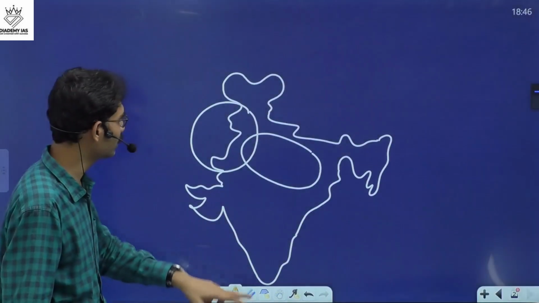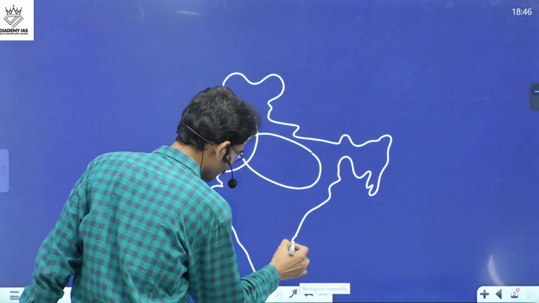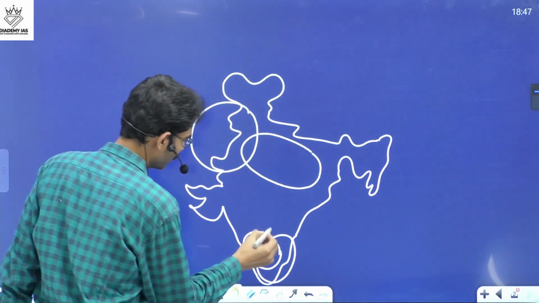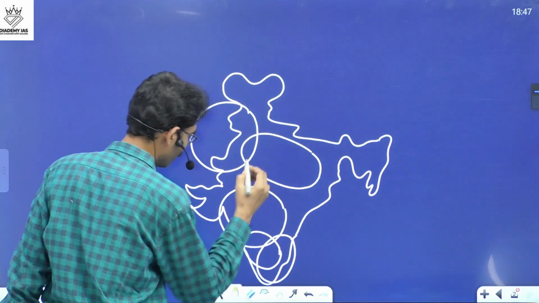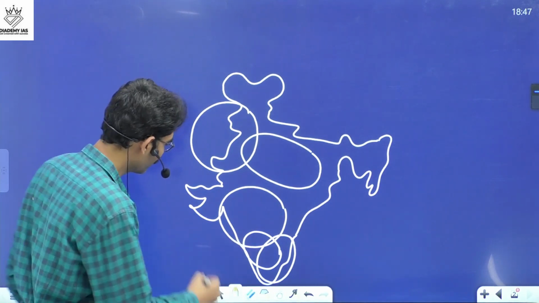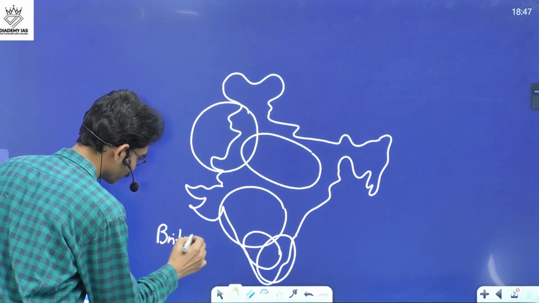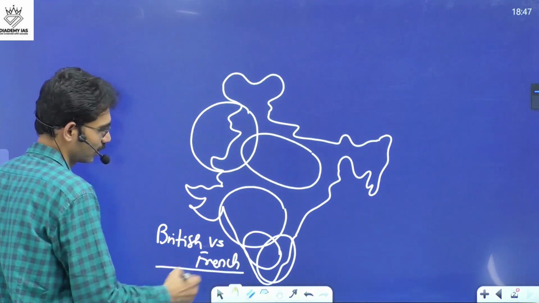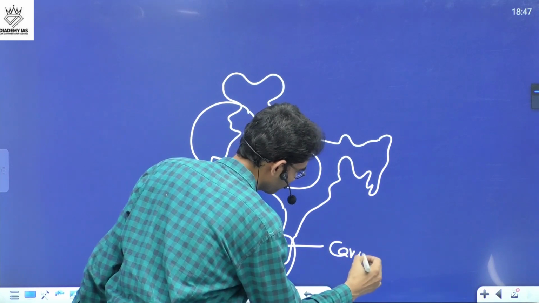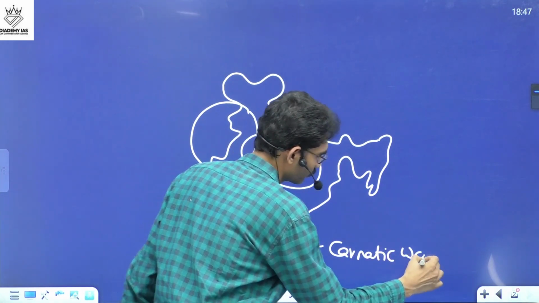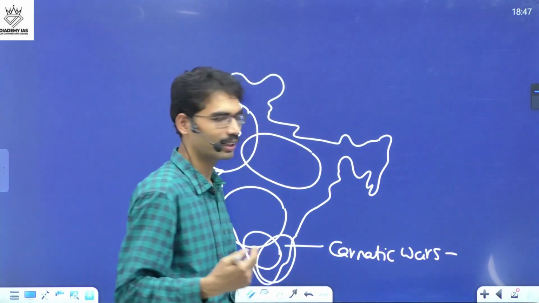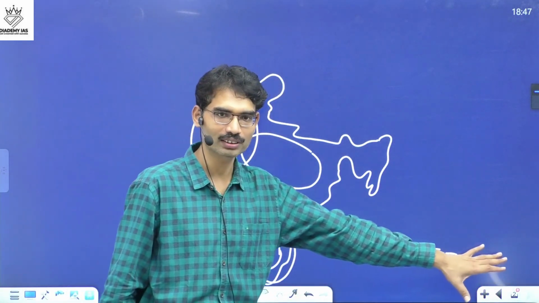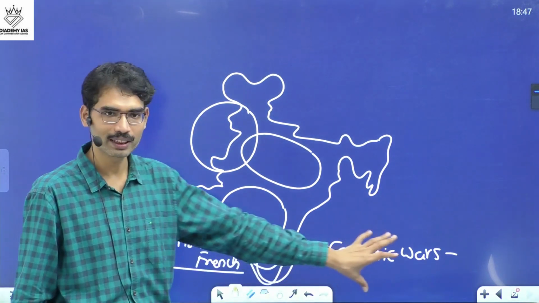So simply here we need to talk about the Carnatic Wars, the Anglo-Mysore Wars and the Anglo-Maratha Wars, British versus French. When it comes to the Carnatic Wars, just mention the three Carnatic Wars, 1, 2, 3. Finally, after the Battle of Wandiwash, they were completely eliminated.